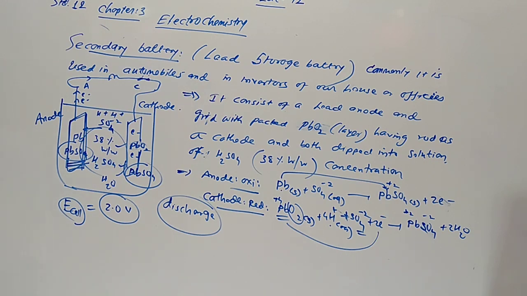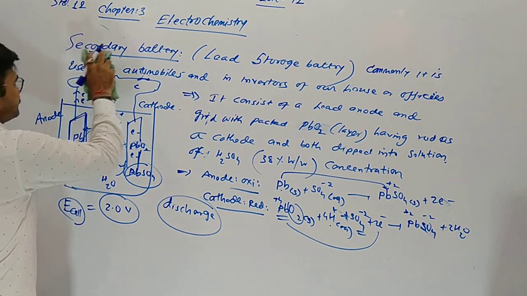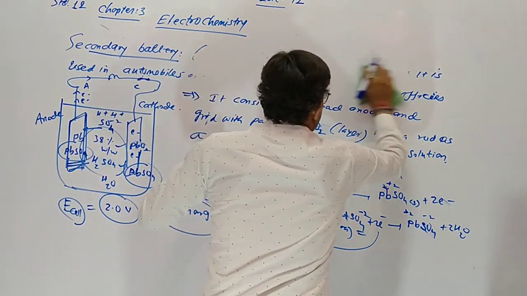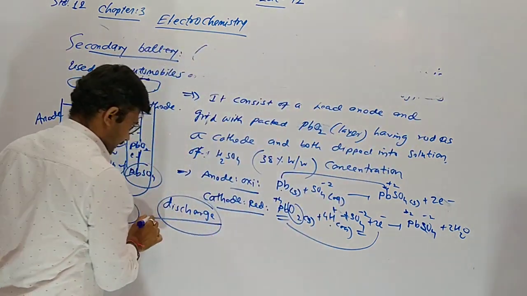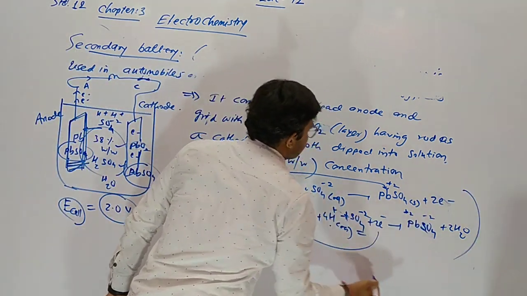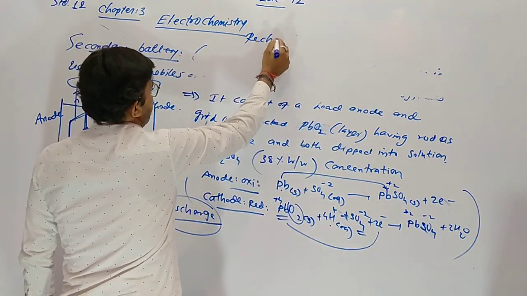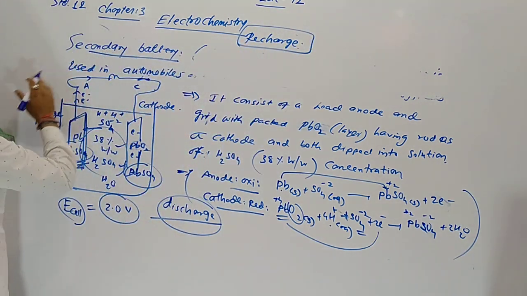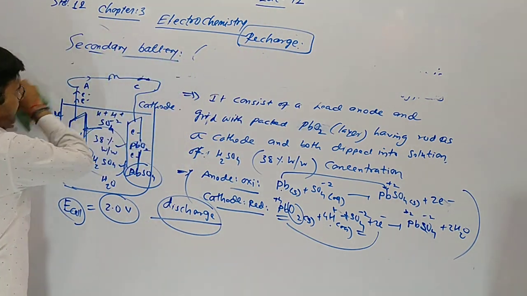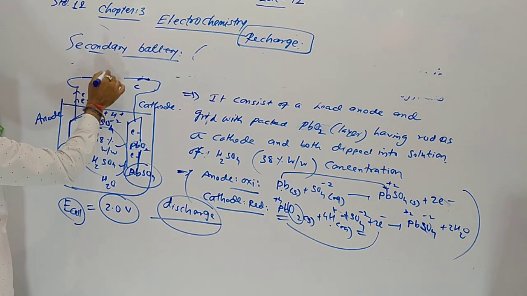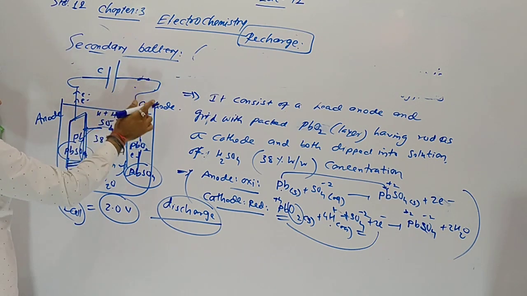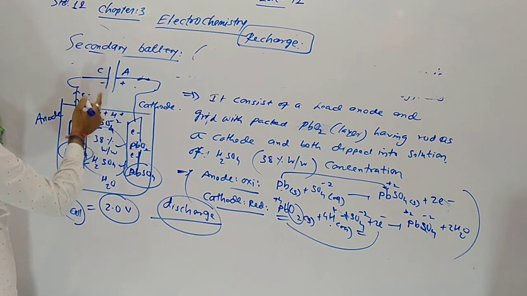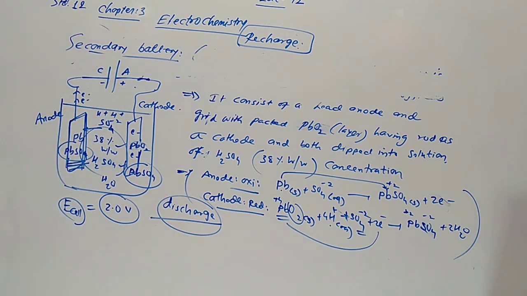On charging the battery, reaction is reversed. Now charging. This one is discharge. Now recharge. During recharge, we have to apply an outer battery: anode with cathode and cathode with anode. Electric current, reverse current we are passing through outside.